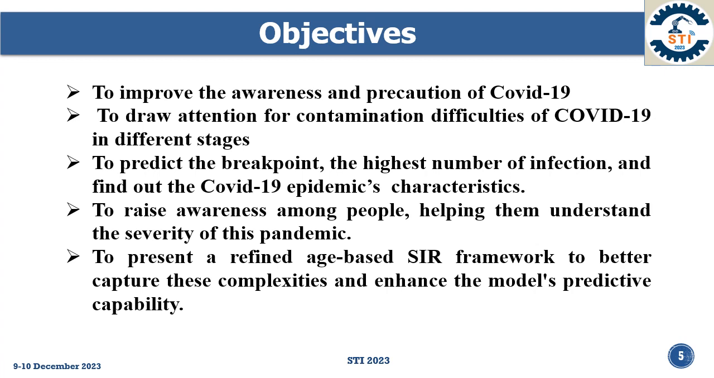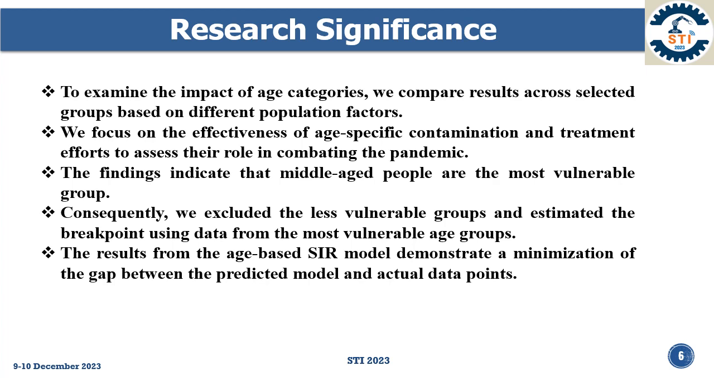That is our research objective: to improve the awareness and precaution of COVID-19, to draw attention to the difficulties of COVID-19 in different stages, to predict the breakpoint and the highest number of infections, and to find out the COVID-19 epidemic characteristics. Research significance: the results from the age-based SIR model demonstrate a minimization of the gap between the predicted model and the actual data points. The findings indicate that middle-aged people are the most vulnerable group.